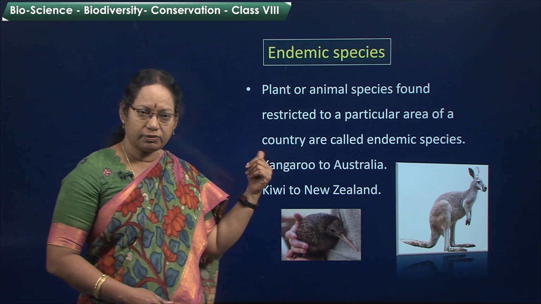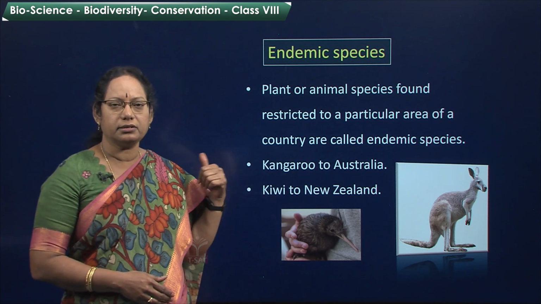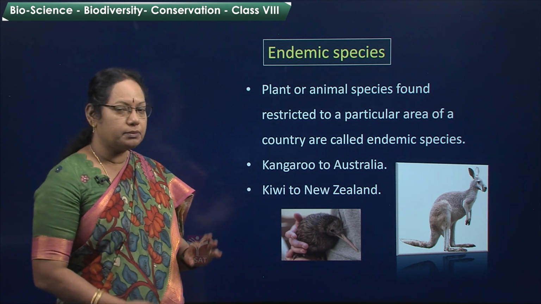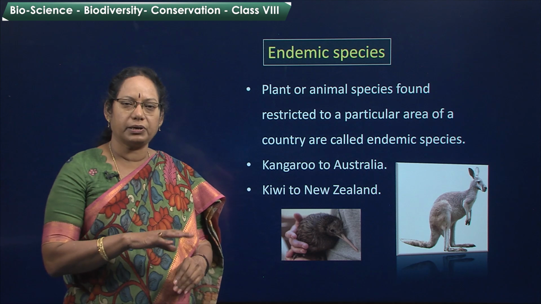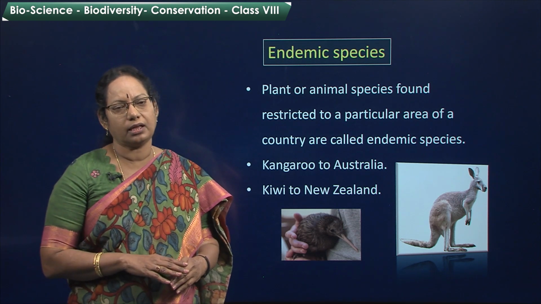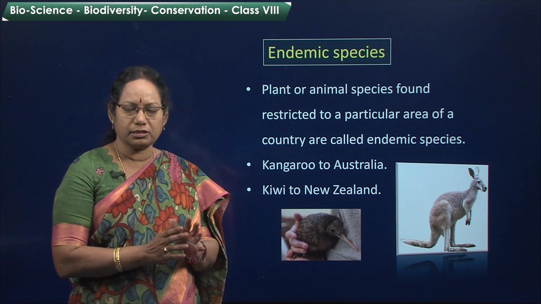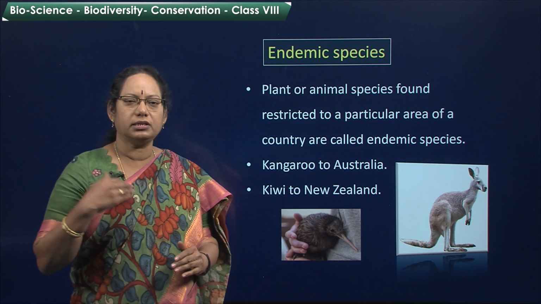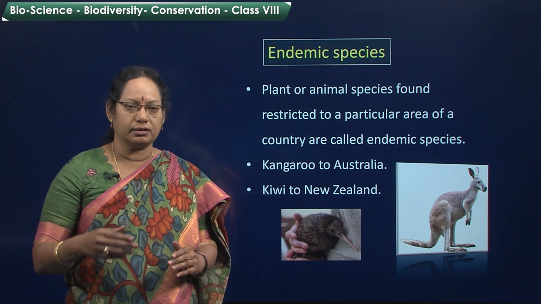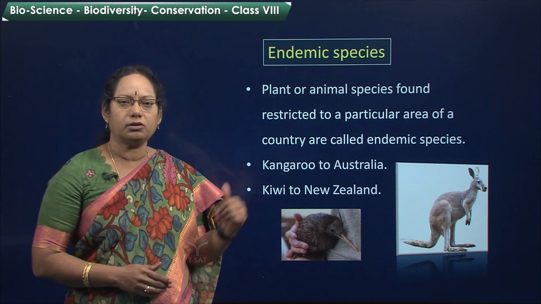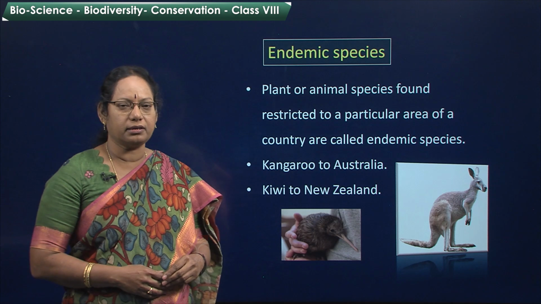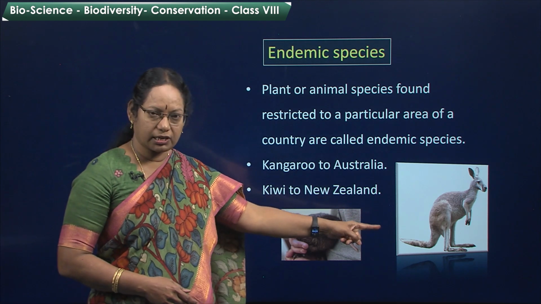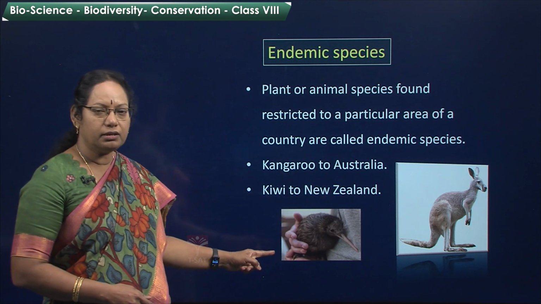Now, one more word we have to recall, that is endemic species. Plant and animal species found restricted to a particular area of a country are called as the endemic species. That means, they are seen only in that area. They are not seen anywhere else in the world on the earth. These are called as the endemic species, like kangaroo is found in Australia and kiwi in New Zealand.